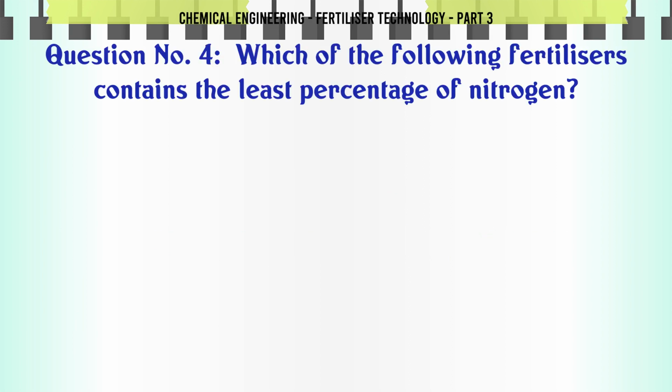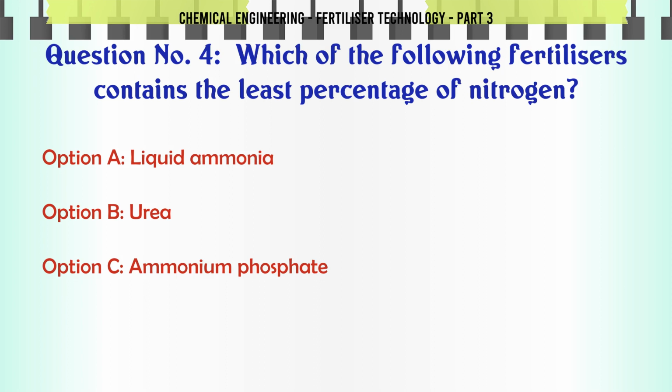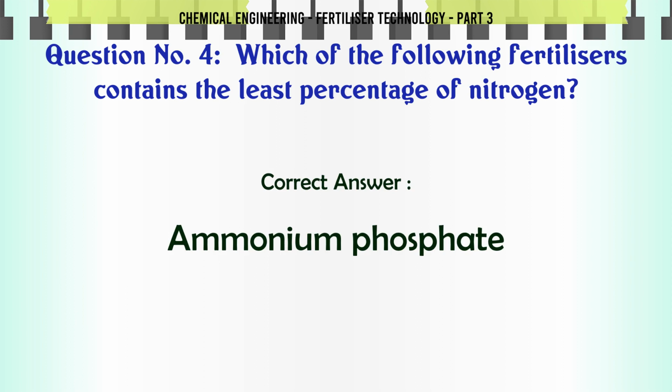Which of the following fertilizers contains the least percentage of nitrogen? A. Liquid ammonia, B. Urea, C. Ammonium phosphate, D. Ammonium sulfate. The correct answer is ammonium phosphate.